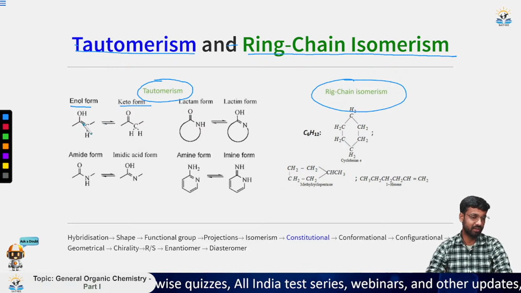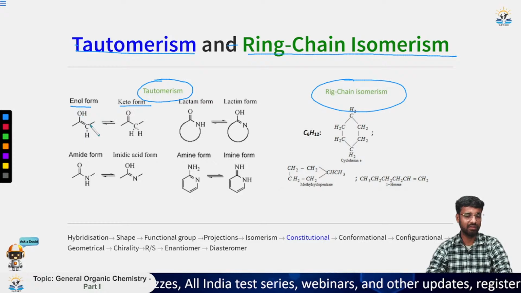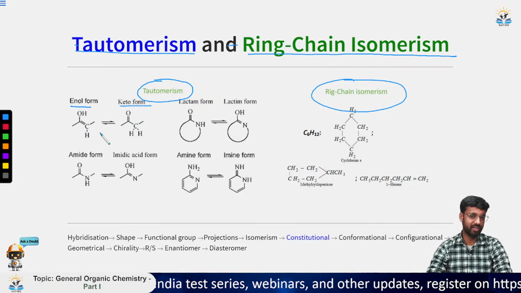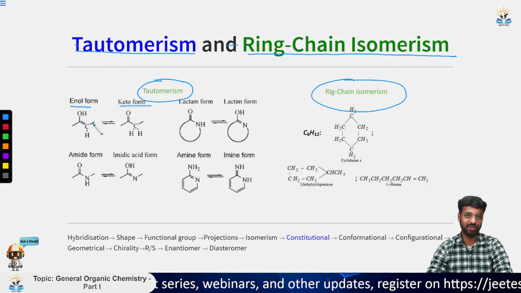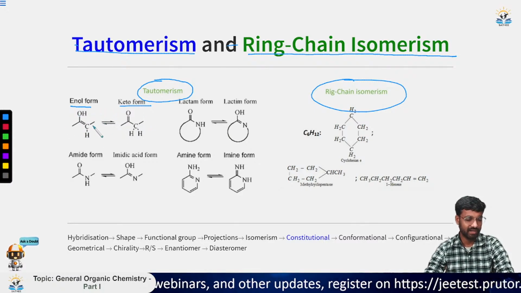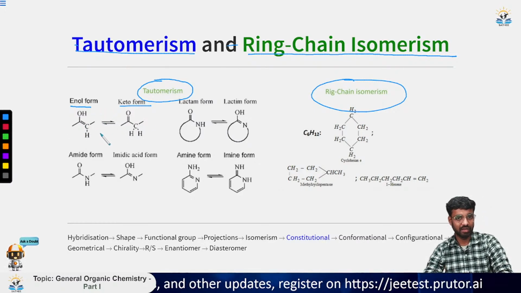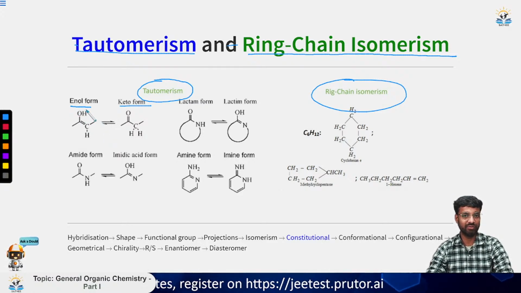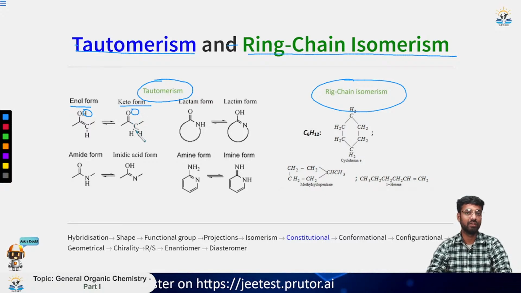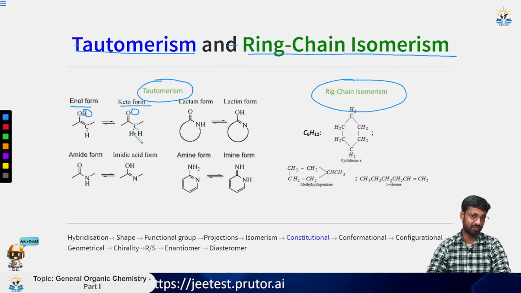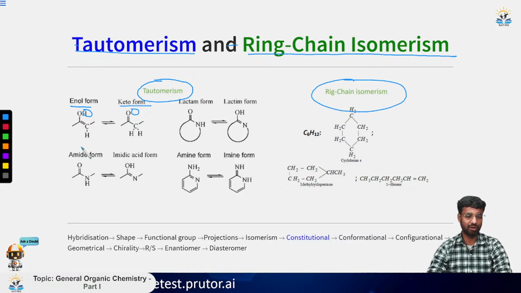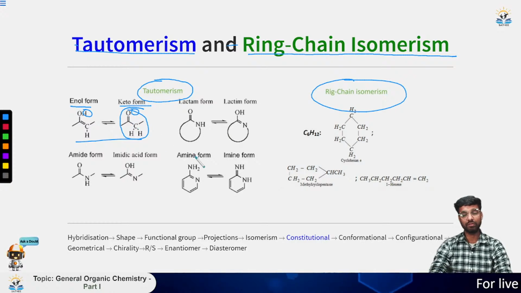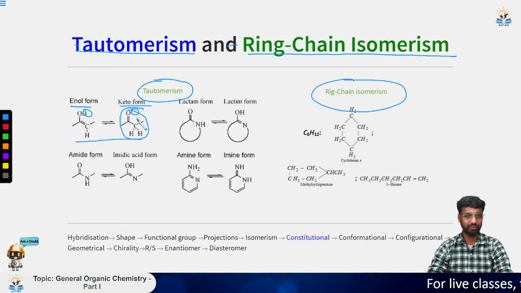Obviously these are the same thing, we are just changing the bond from here to here, meaning they have the same molecular formula but a different arrangement of atoms and structure. It is not a resonance structure because in resonance we cannot change the position of the nuclei, but you see here that this hydrogen is not present here. These tautomers have the same functional group, meaning they coexist in the solvent together, but depending upon the stability, one will have more population. You know very well that the keto form is more stable than the enol form.